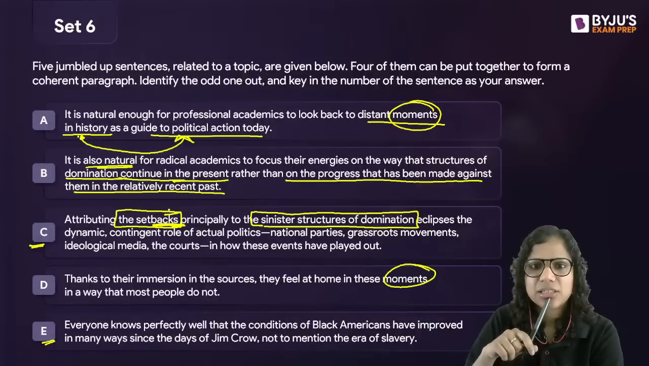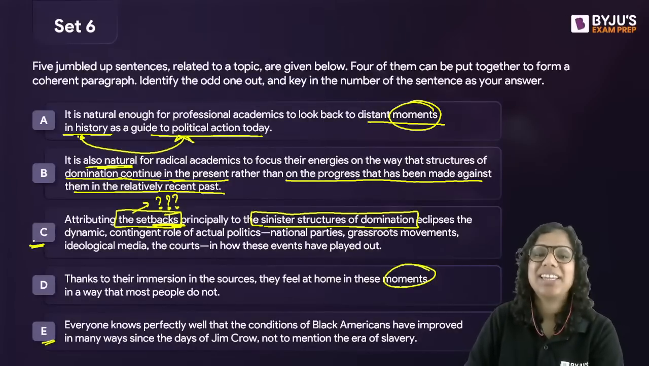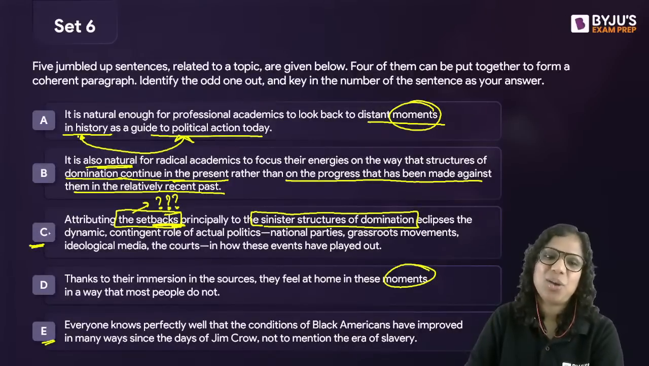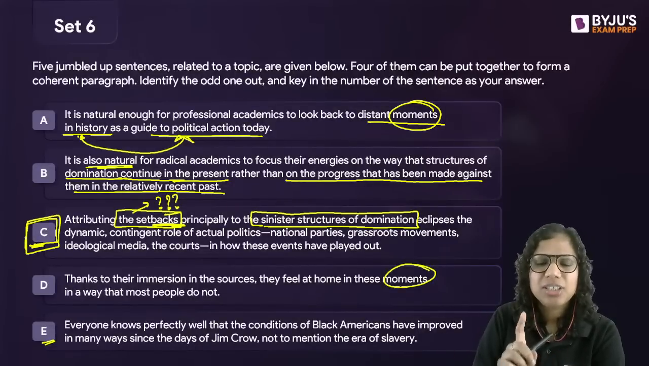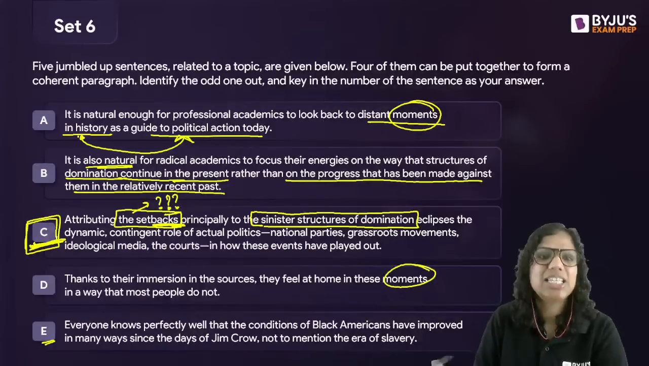Attributing the setbacks. Which setbacks am I talking about here? So the setbacks have not really been defined here, isn't it? And that's the only reason why C becomes the odd one out here. You marked E principally. Okay, no, E is not the answer. It is C that is the answer here.